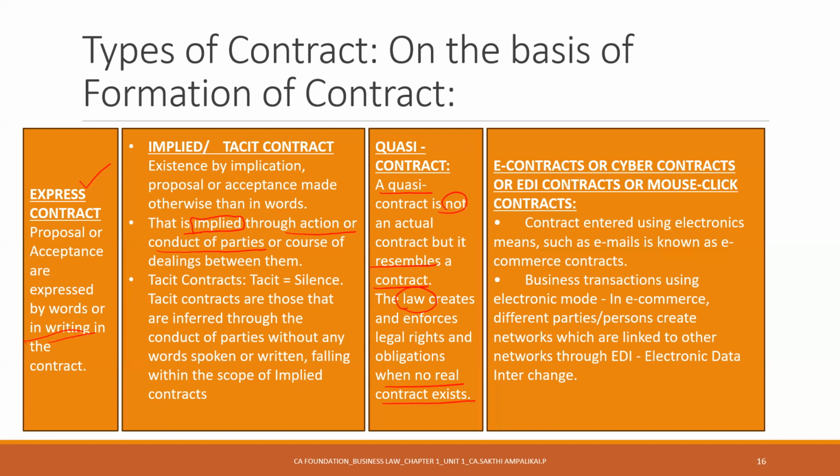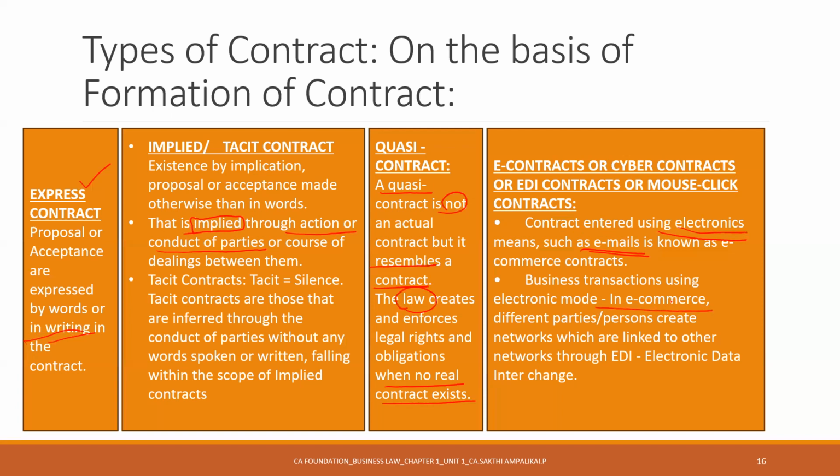What is an e-contract, or cyber contract, or EDI? Nothing, man. If you send offer and acceptance through email or any electronic mode, it's called an e-contract. There are many contracts entered into like this in e-commerce. What is e-commerce? Amazon, Flipkart.